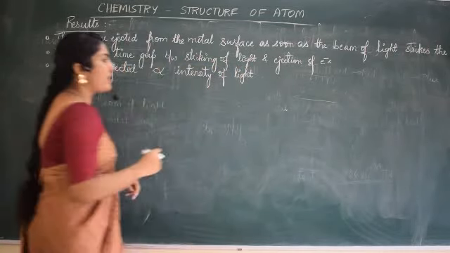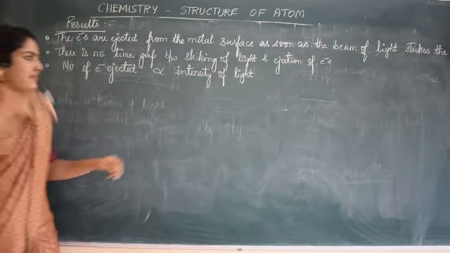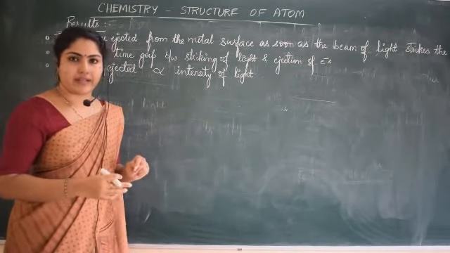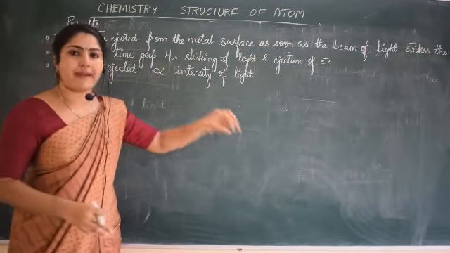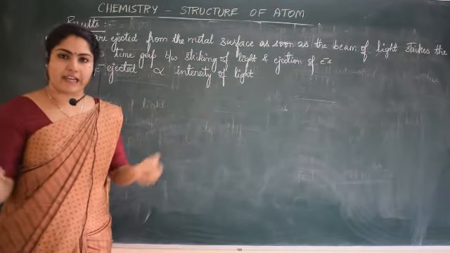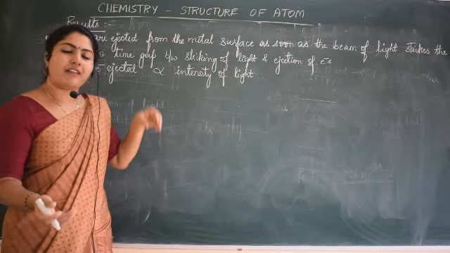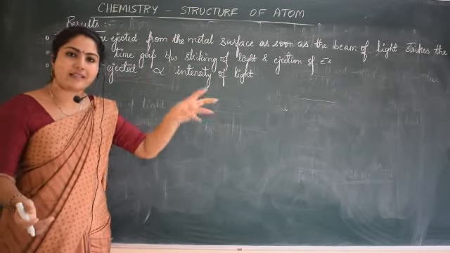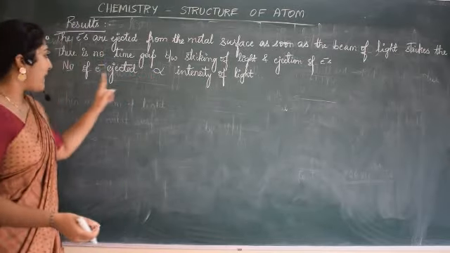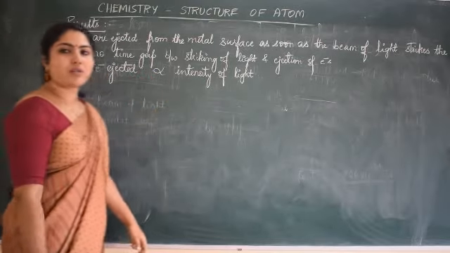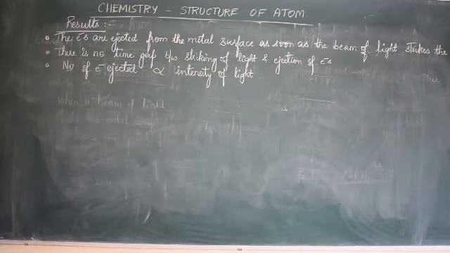Intensity of light means, in simpler words, brightness of light. The more intense beam you make to strike on the metal surface, more number of electrons get ejected. If the intensity of light is less, then less number of electrons are ejected. Likewise, number of electrons ejected is directly proportional to intensity of light used.